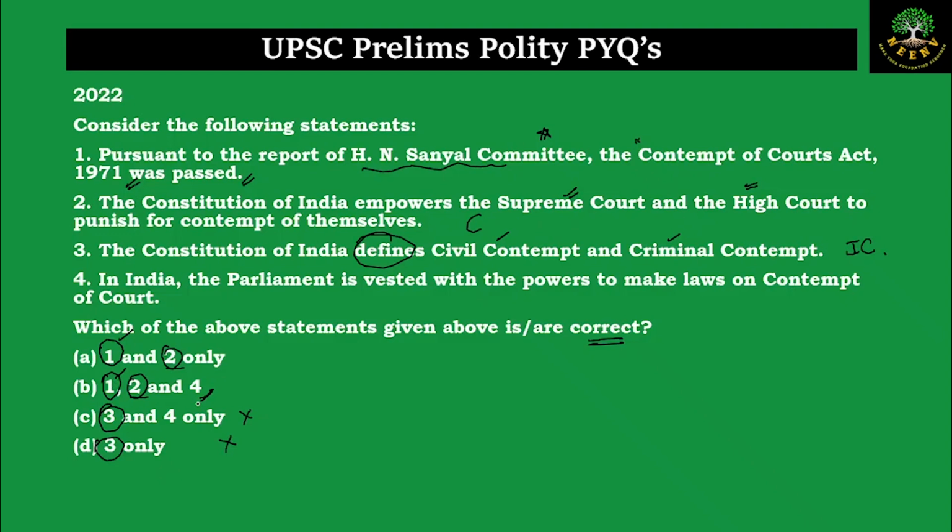In India, the Parliament is vested with the power to make laws on contempt of court. Yes, the Constitution gives the power to the Parliament to make laws with respect to the contempt of court, and using that power, the Parliament has made the Contempt of Courts Act. So this statement is also correct. Now the correct answer will be B, 1, 2 and 4.